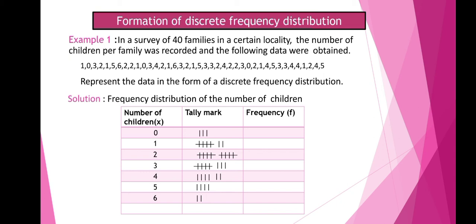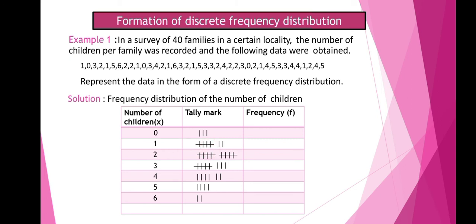Here you can see in front of 1 we have 5 tally marks. The fifth tally mark is put as a horizontal line, so that this one set is denoted by 5 tally marks. This is one set of 5 we have.